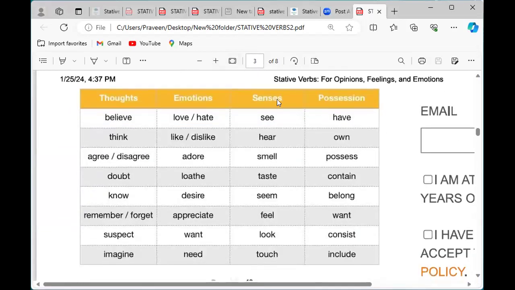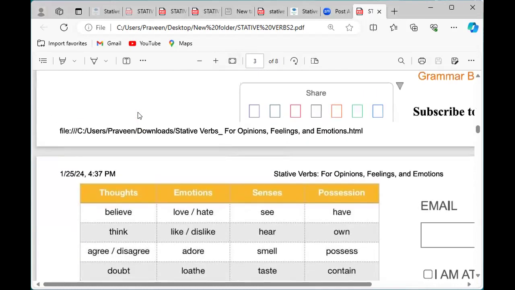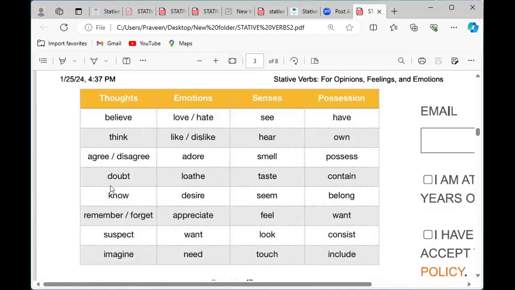Thoughts, emotions, senses, possession. These are the four categories here. These are all stative verbs. In these four categories, we could use them as mentioned here. Thoughts: believe, think, agree, disagree, doubt, know, remember, forget, suspect, imagine. These are all thoughts, not actions. When we think, we give work to our mind.